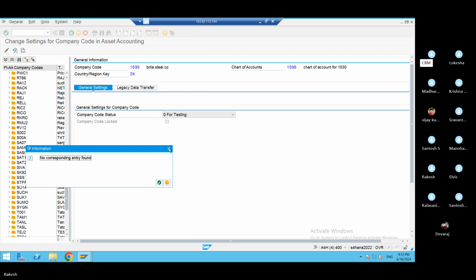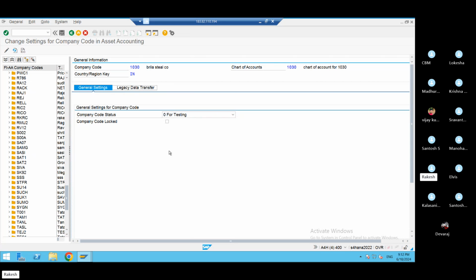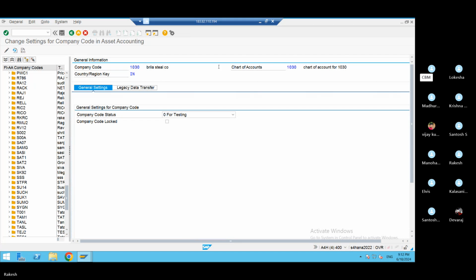Okay. So you have not done asset accounting. No, sir. So that's the reason. You have to change settings for company code in asset accounting. So even your company code is not appearing. I don't know why you have not done it. Okay, do one thing. Start from scratch.